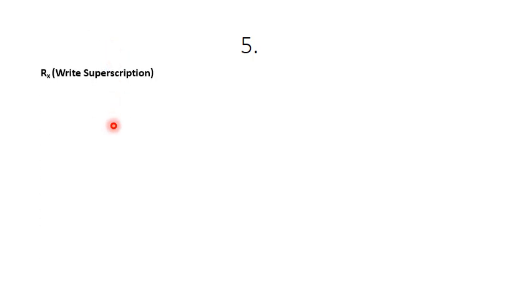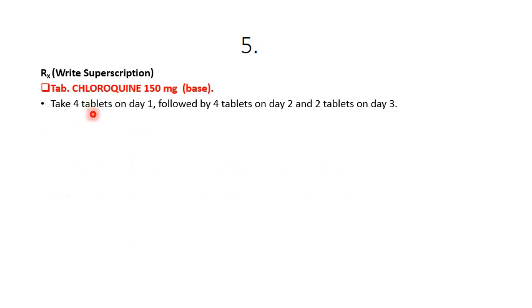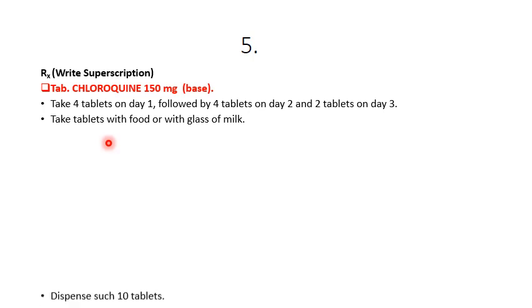First mention the superscription. We all know drug of choice in P. vivax is the chloroquine. So it is given tablet chloroquine 150 mg form. That is the base of the chloroquine. Take 4 tablets on day 1, followed by 4 tablets on day 2 and 2 tablets on day 3. Take tablets with the food or with the glass of milk for the prevention of gastritis and other GIT side effect. Dispense 10 tablets.